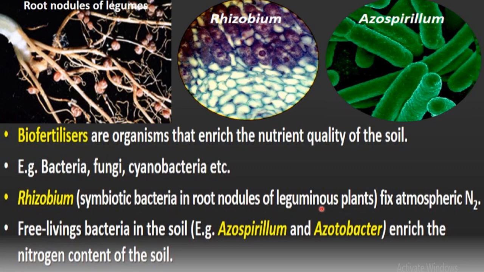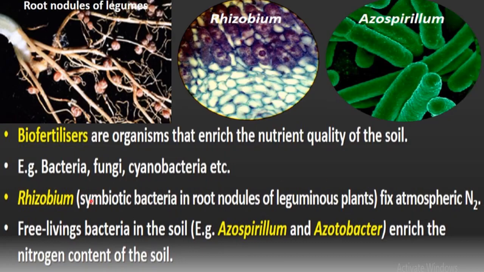And what is its role there? Rhizobium fixes atmospheric nitrogen, and you know nitrogen is an important component of different substances in the plant. It is required for the growth and metabolism of the plant, so it is an important nutrient for the plant.